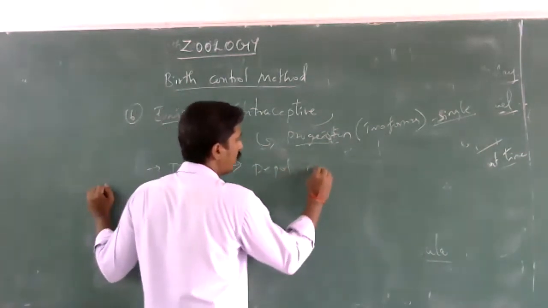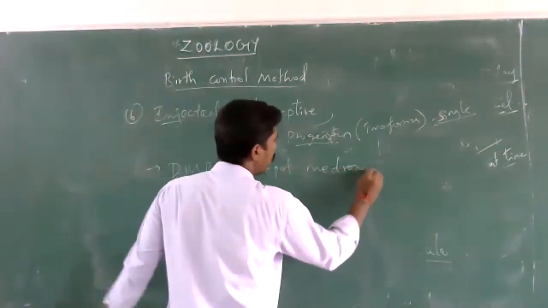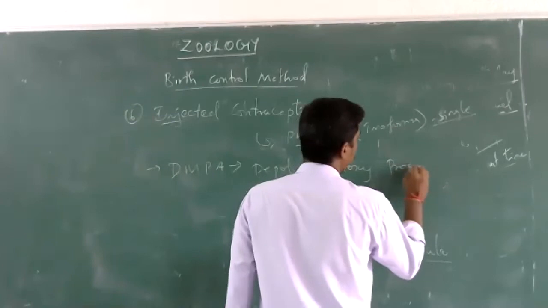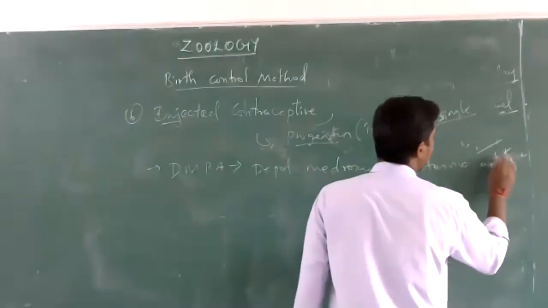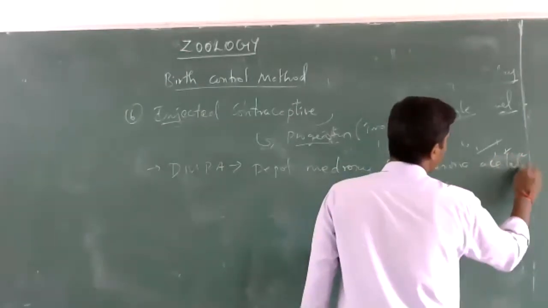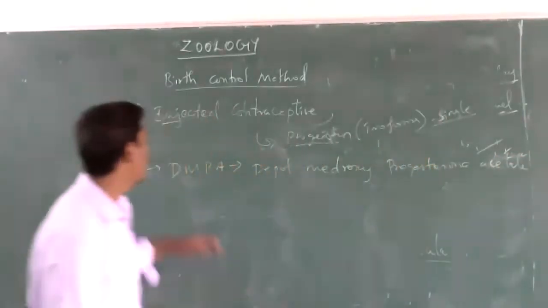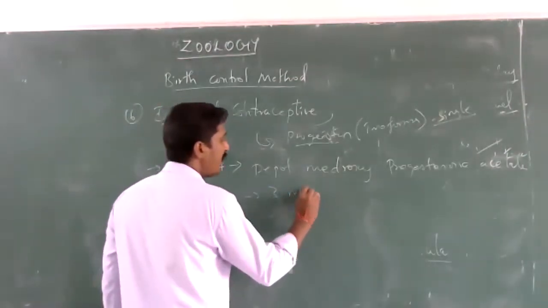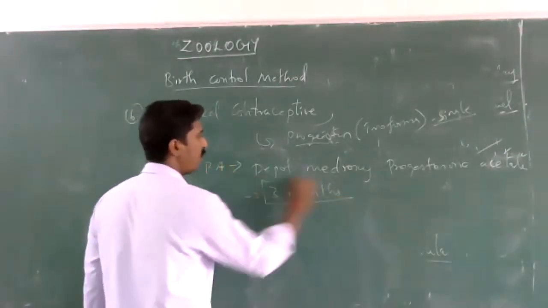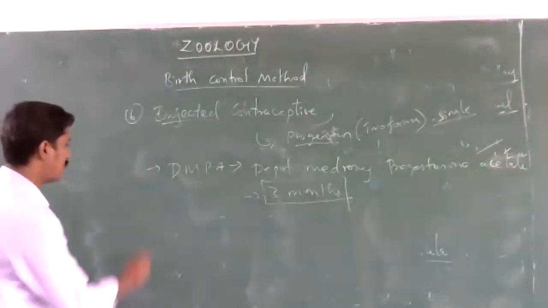DMPA is Depo medroxyprogesterone acetate. This is one of the injected contraceptives. It provides 3 months of protection. The second one is